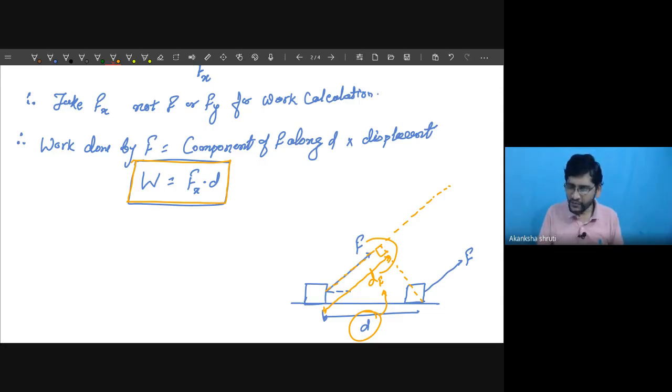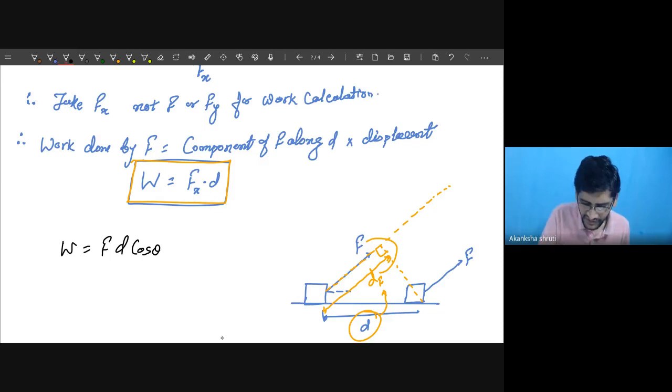Otherwise, you will learn in higher standards that this work is given by a general formula F d cos theta, where F and d are inclined at some angle.